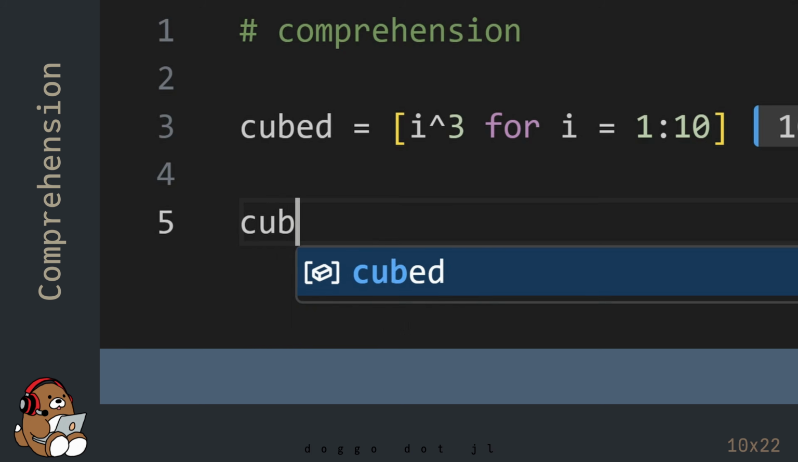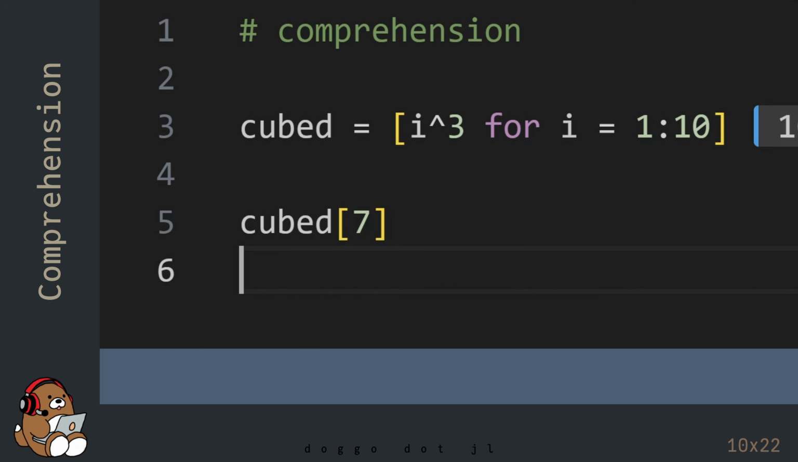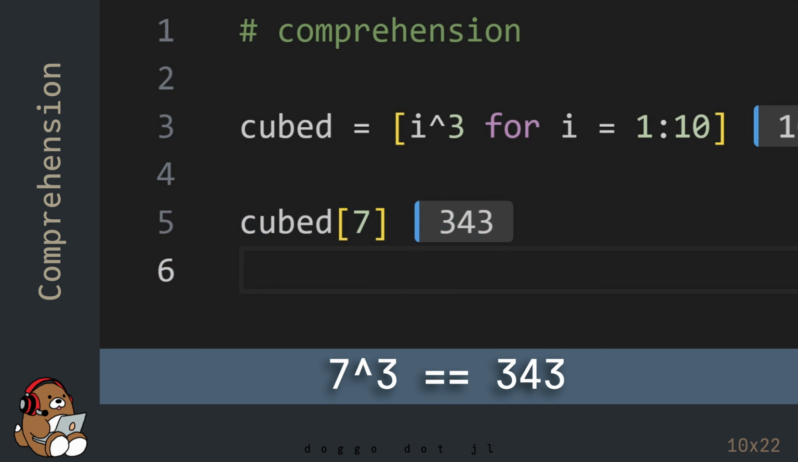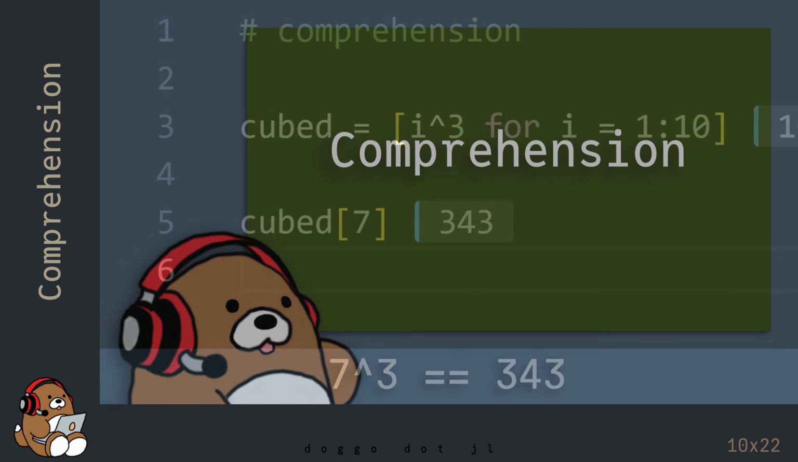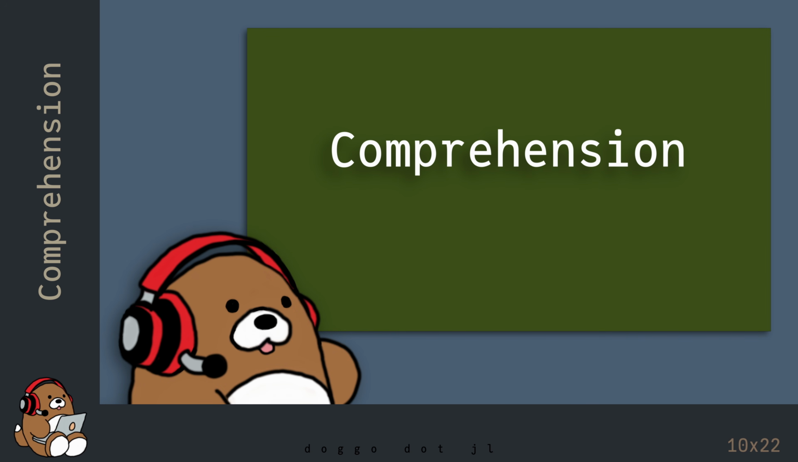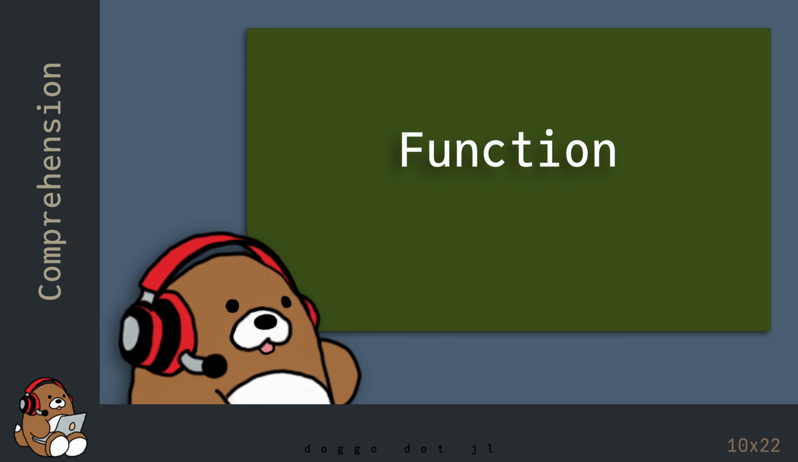You can index this array just like any other array. So the 7th element in this array has a value of 343, which is the same as 7 cubed. Fun, right? So that's the basics of using a comprehension in Julia. In the next chapter, you'll learn what a function is and how to use it in Julia.